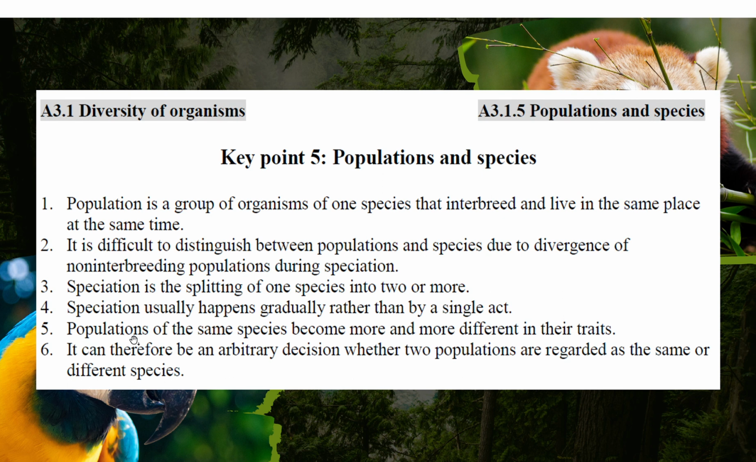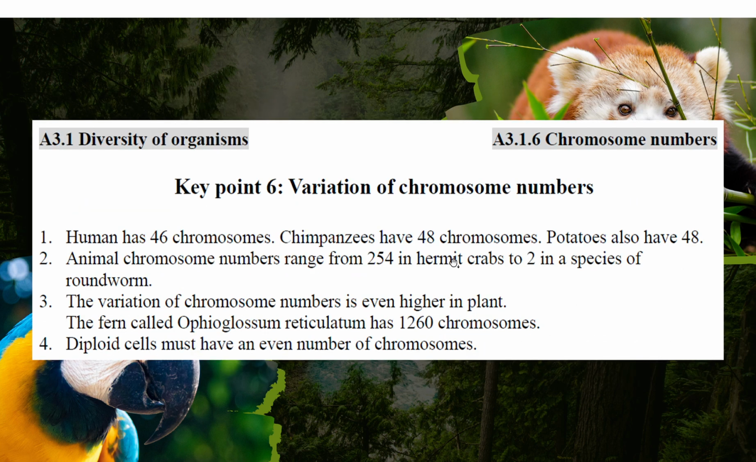Populations of the same species become more and more different in their traits, and eventually we call these two populations two species. We'll discuss this speciation later. And variation of chromosome number: for example, from the microscopic point of view, the DNA point of view, we can distinguish species in this way, for example, by a different number of chromosomes.